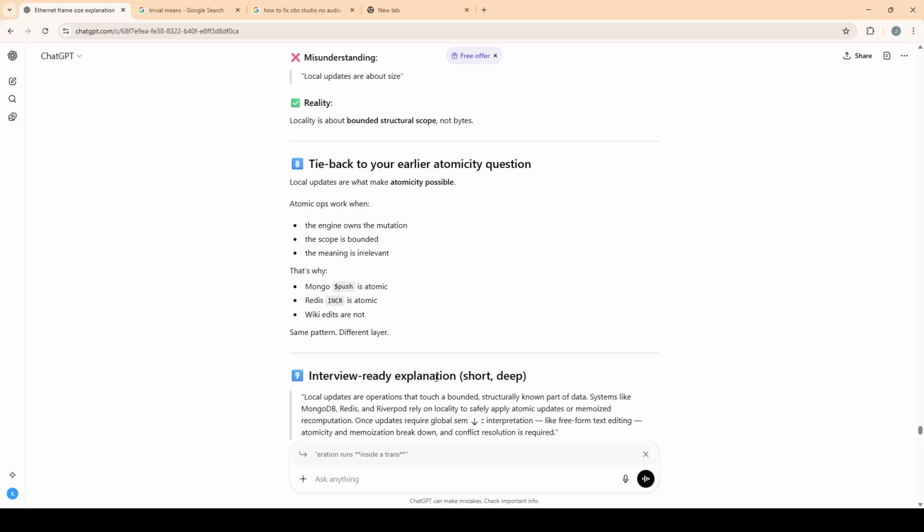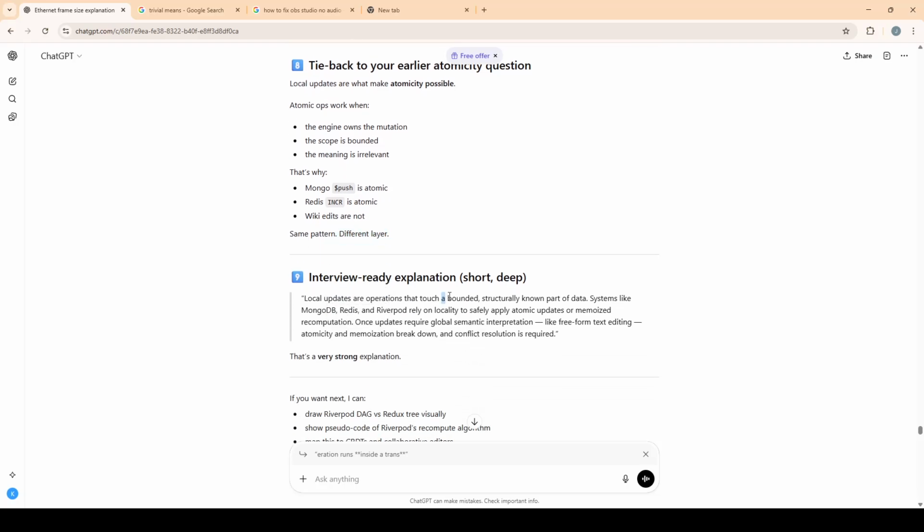So the local updates, or the hardware's internal structure, is what makes it atomic. The engine owns the mutation, the scope is bounded, and the meaning is irrelevant because it runs entirely on the engine, in its local control. Mongo $push is atomic because that syntax runs on the MongoDB storage engine, and Redis INCR is atomic. Wiki edits are not. Same pattern, different layers.